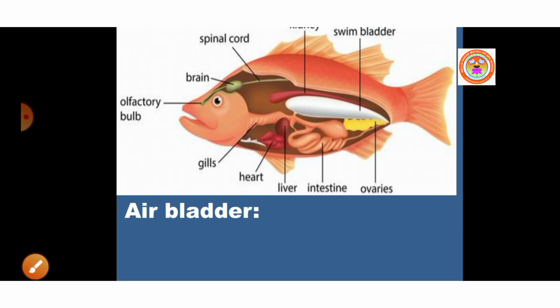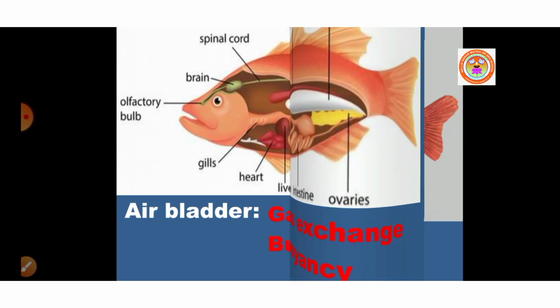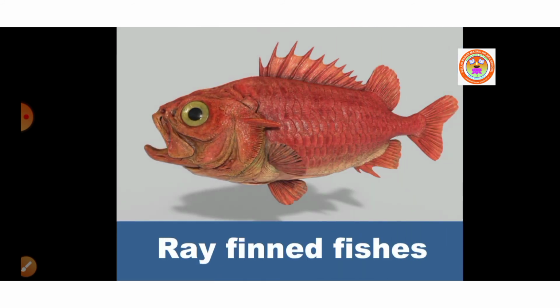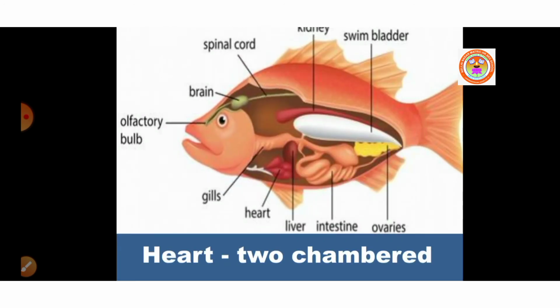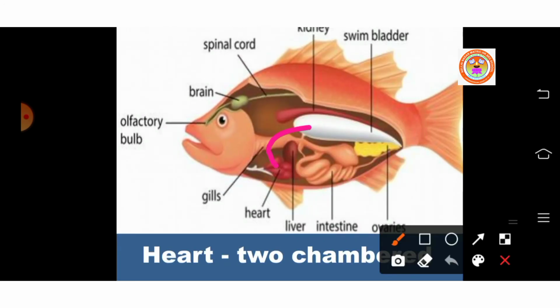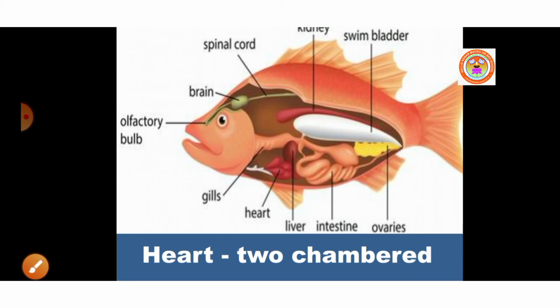The air bladder is another important characteristic of bony fishes. Air bladder is used for gas exchange and for maintaining buoyancy in most of the ray-finned fishes. They have a ventrally placed two-chambered heart. Here you can see the heart which is two-chambered.